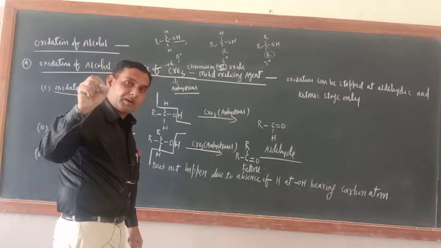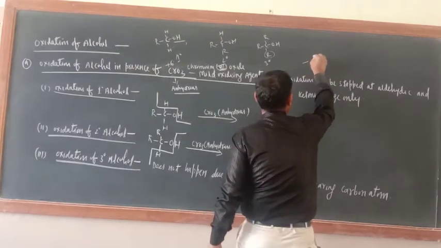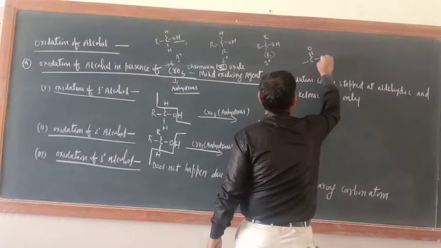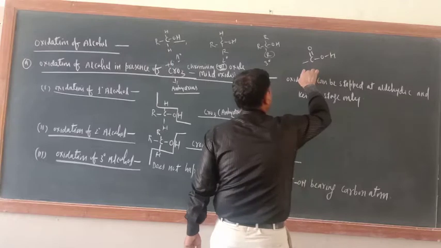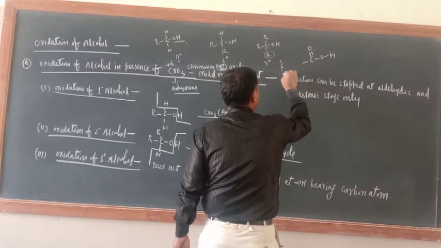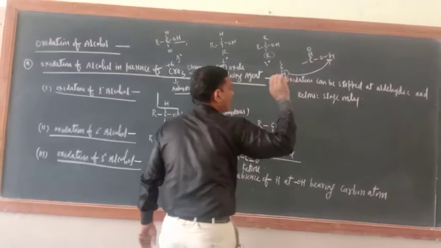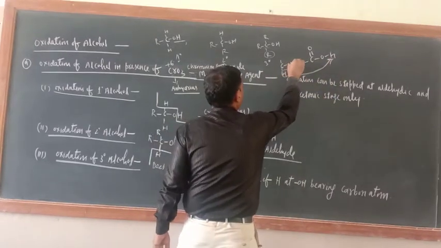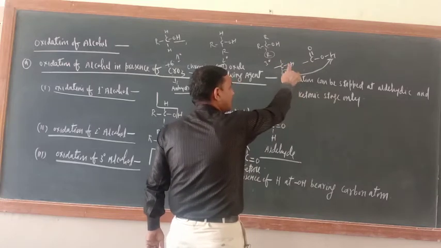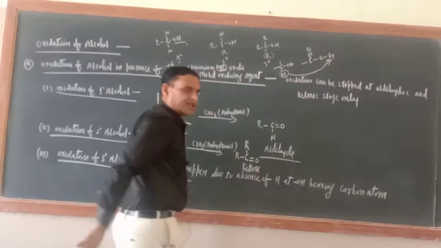What is the functional group of carboxylic acid? C double bond O and OH. So if the alcohol-bearing carbon atom has H, then oxidation is easy.